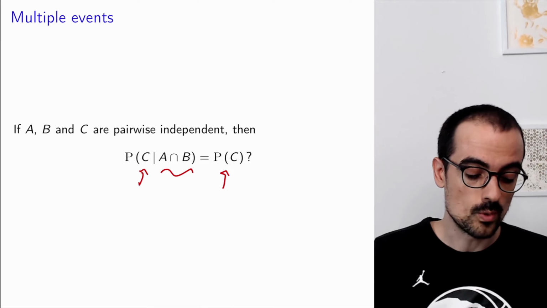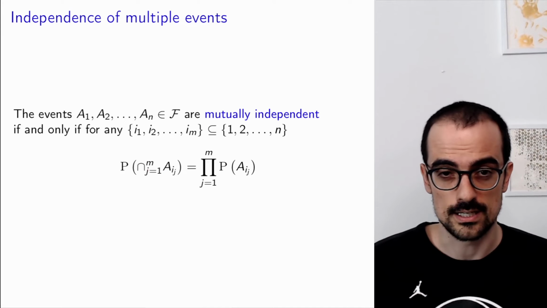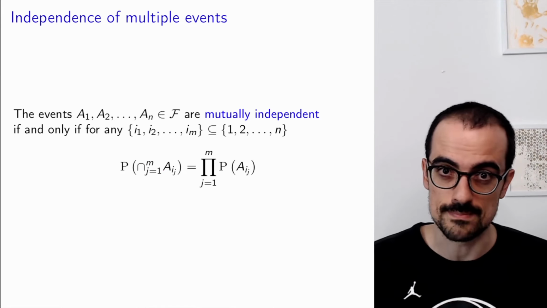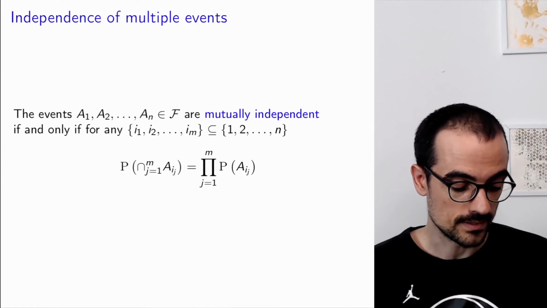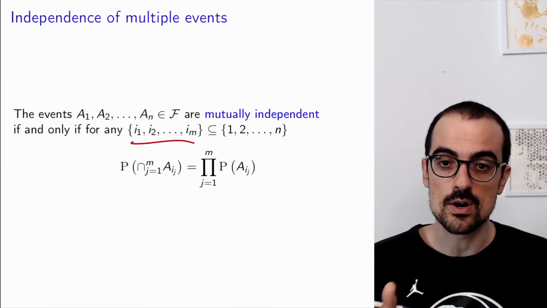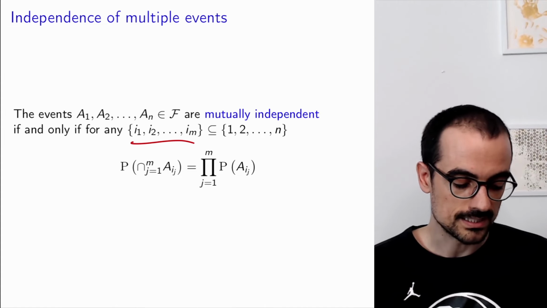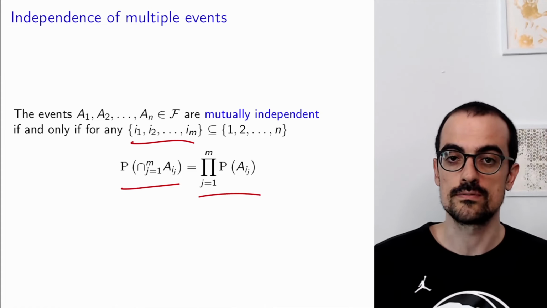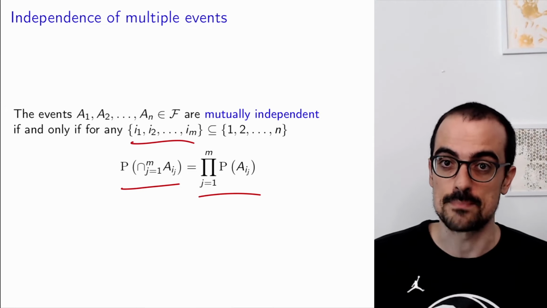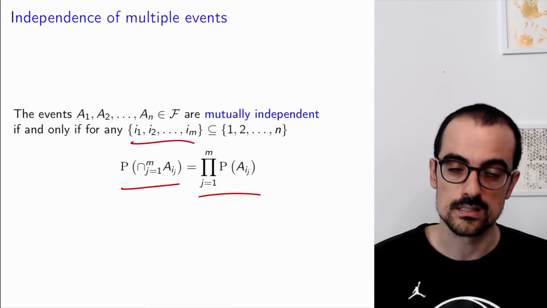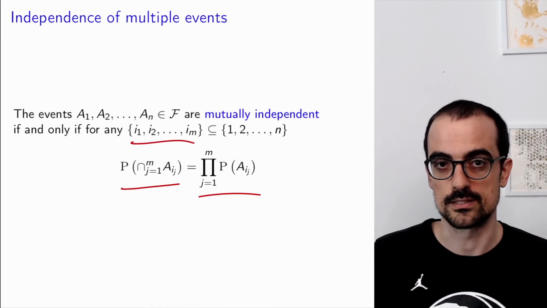So when we have multiple events, we need a stronger condition to ensure that all of them are independent. This condition is that for any subset of the events, if we take m of them, the probability of the intersection must factorize into the product of the individual probabilities. This has to happen for any possible subset of the events. If that happens, then all of them are completely independent, and we call that mutual independence.